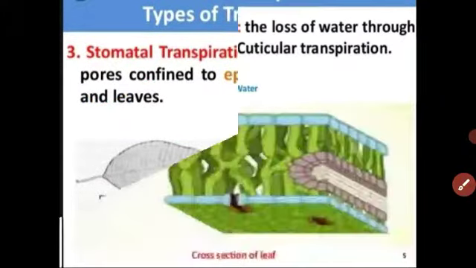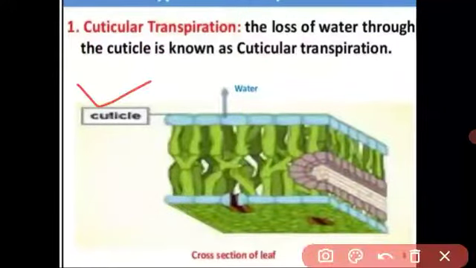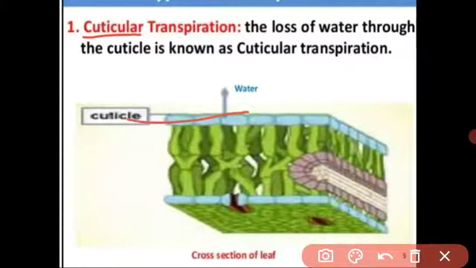The next type of transpiration is cuticular transpiration. The cuticle is a kind of waxy layer present on the leaf. It is a very smooth, shiny layer present on the leaf, and it is called the cuticle. Just as in our skin the epidermis is the outermost layer, in the same way the cuticle is the outermost layer of the leaves.